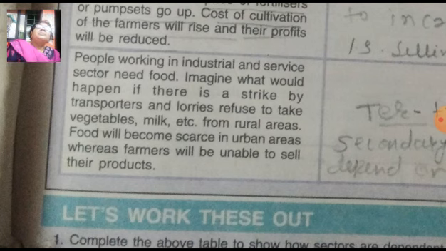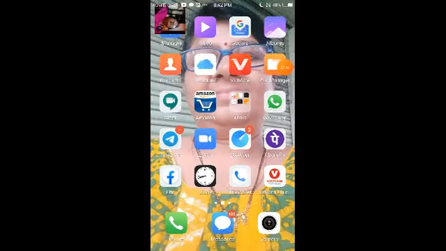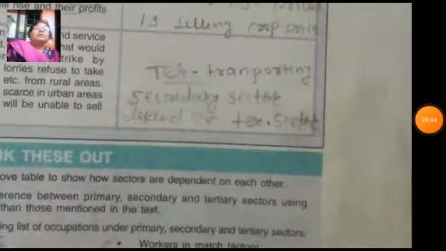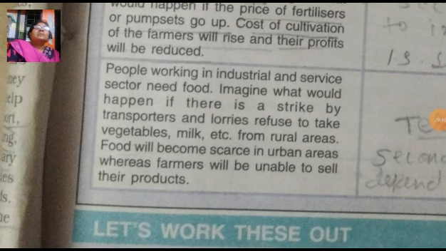Imagine what would happen if there is a strike of the transporters and lorries refuse to take the vegetables, milk, etc. from the rural areas. Then food will become scarce in the urban areas.